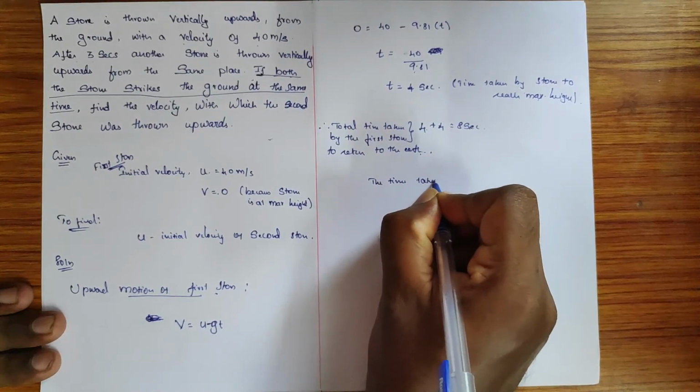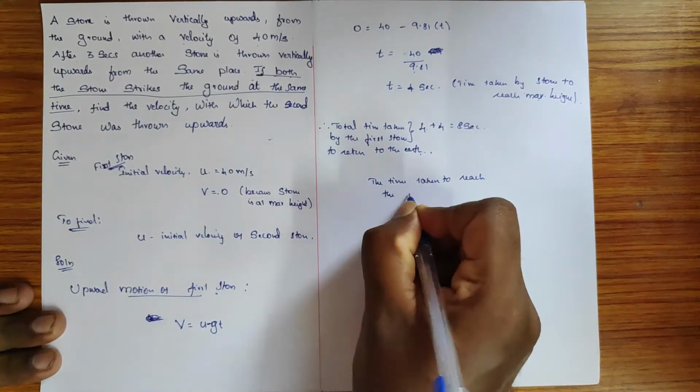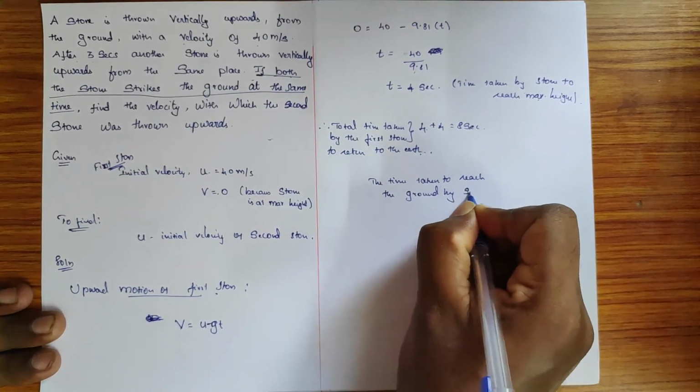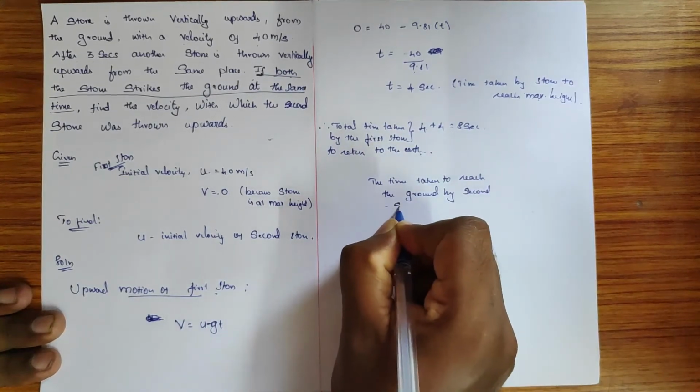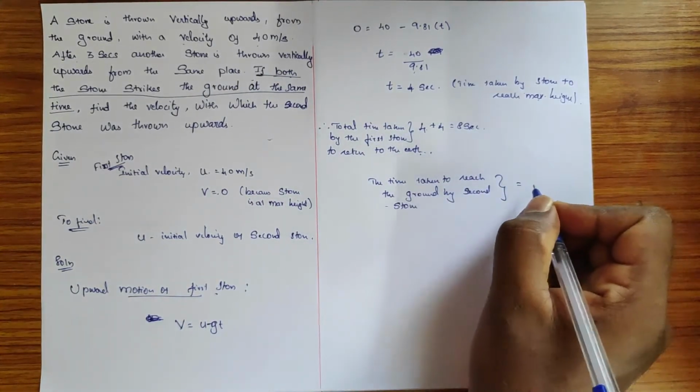the time taken to reach the ground by the second stone, the entire time is 8 seconds.